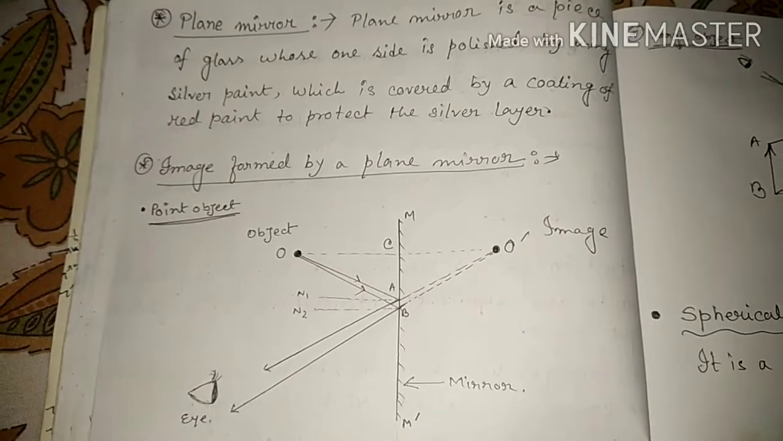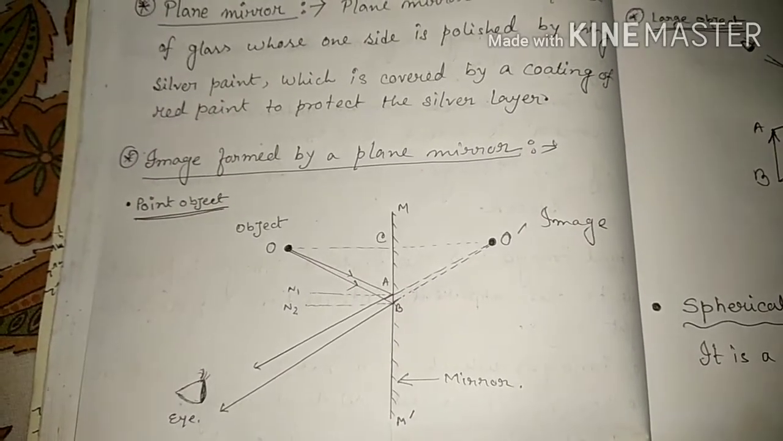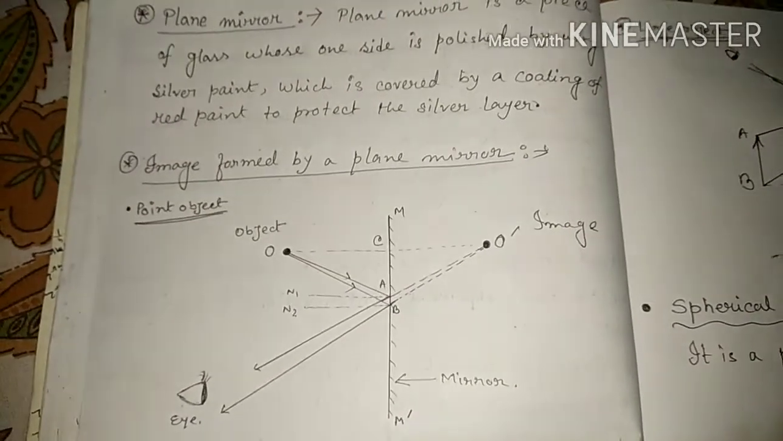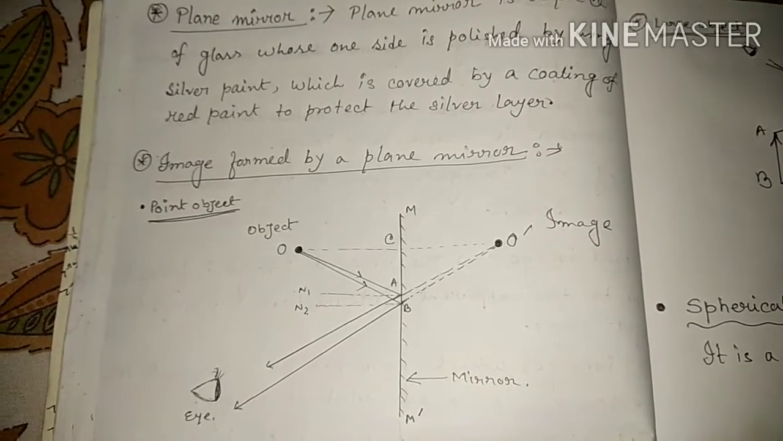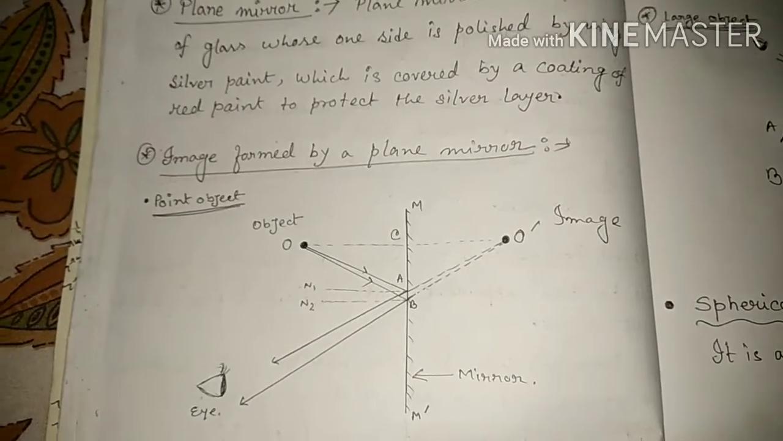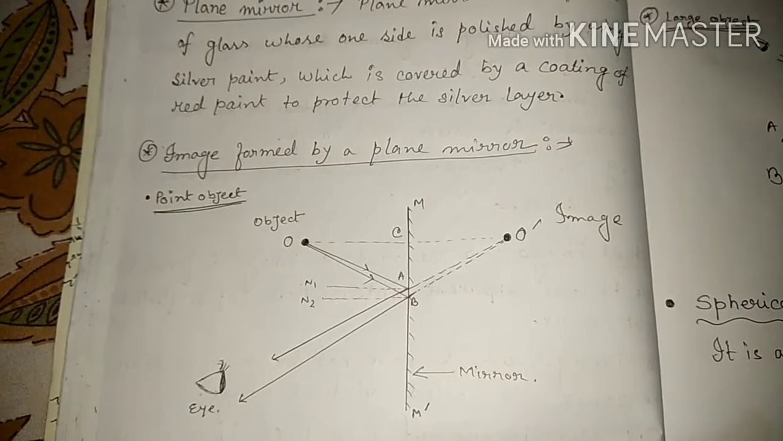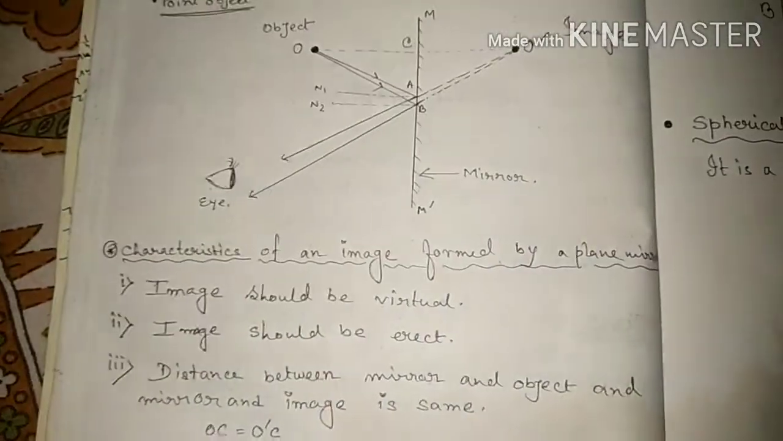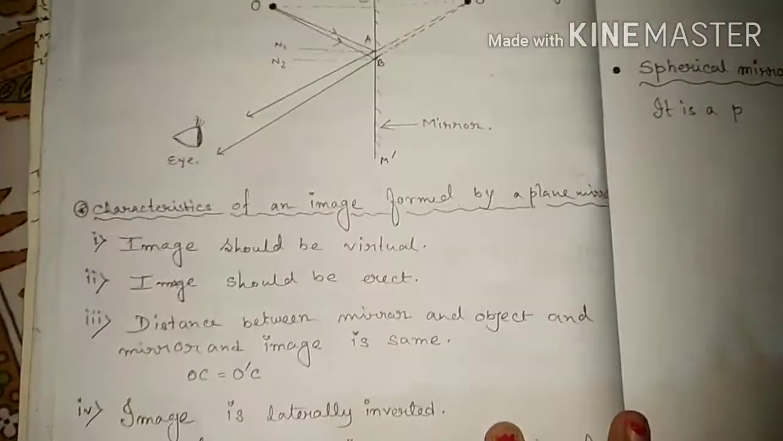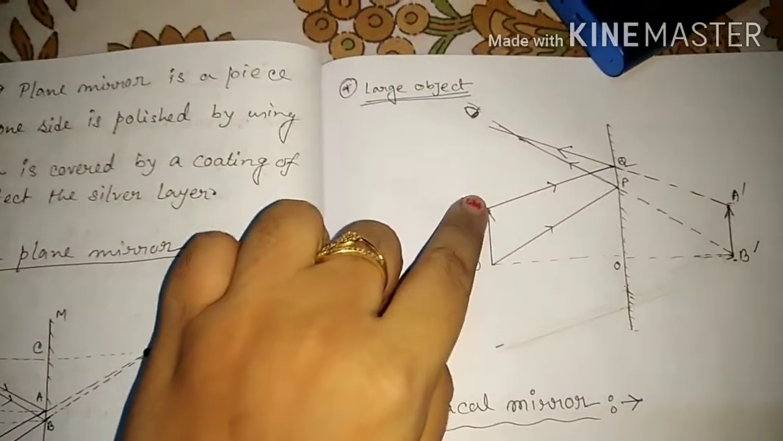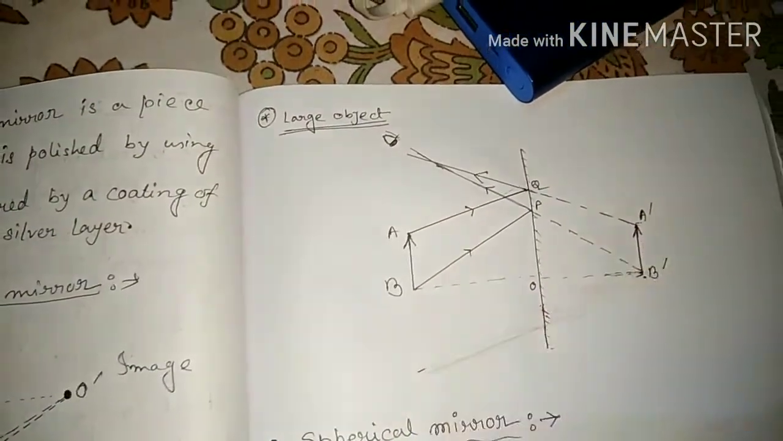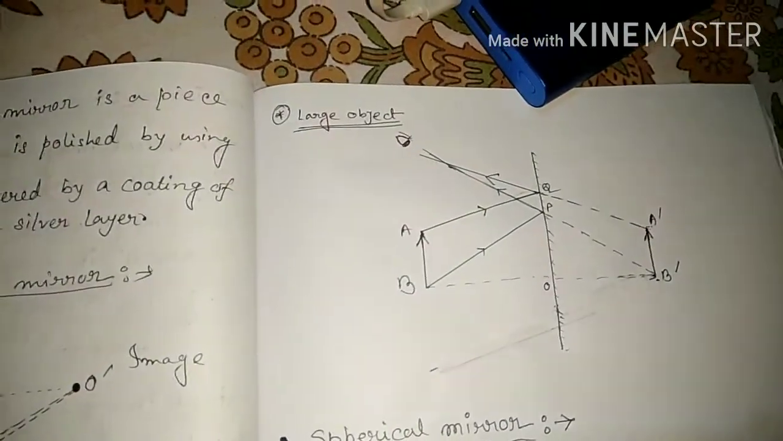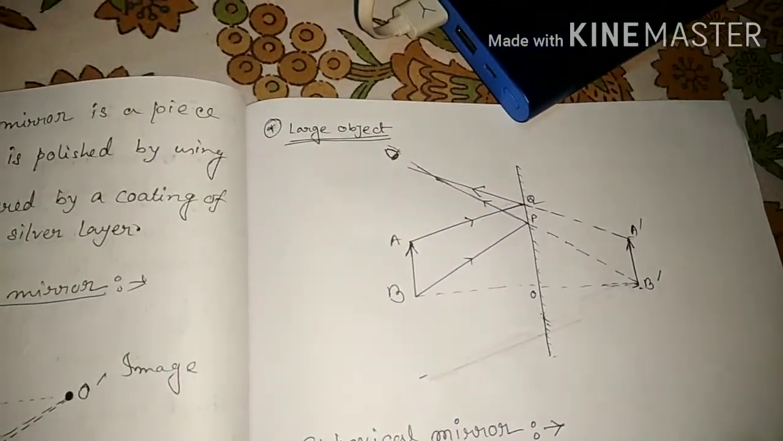When the upward and downward directions are also exchanged, that type is called inverted, and this will happen for a real image. So a virtual image is always an erect image. Erect means that if the object's direction is upward, the image direction is also upward. There will be no change in the up and down direction.